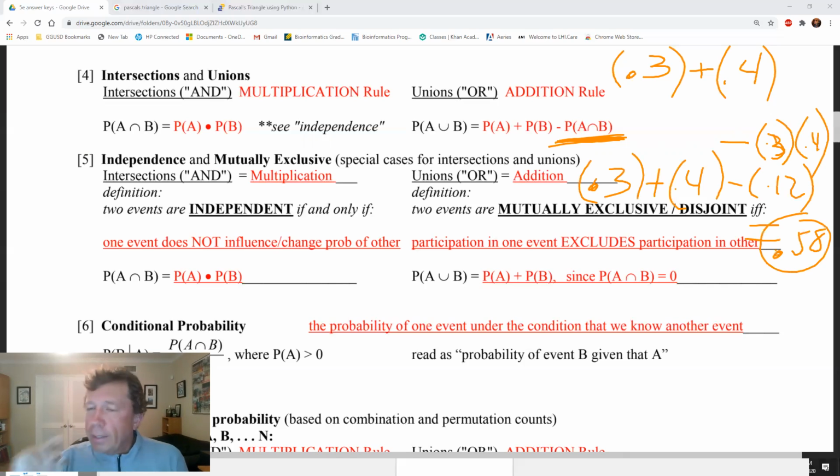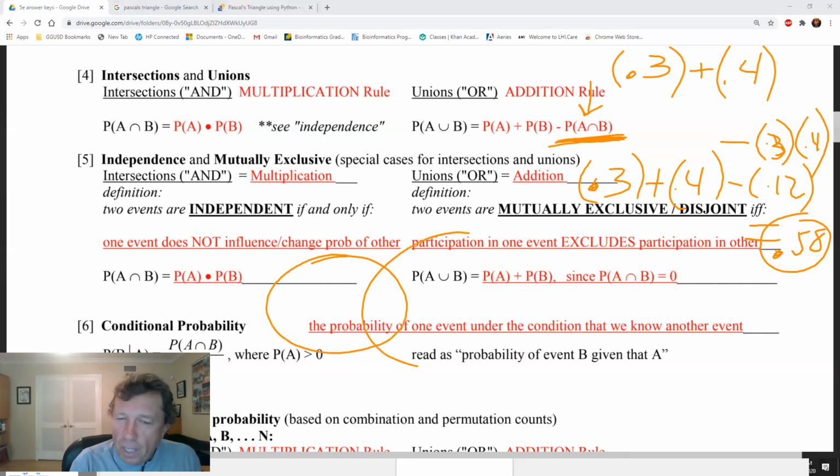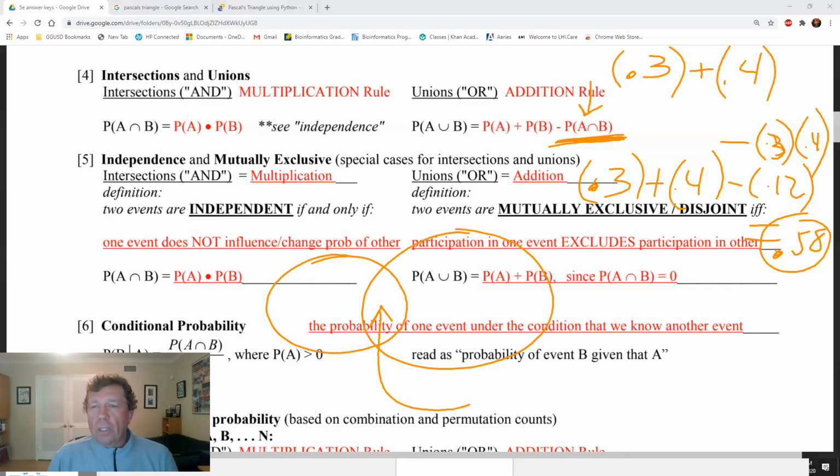Okay, so that's in baseball. One or the other getting a hit, where the first batter has a 30% chance of getting a hit, the second batter has a 40% chance of getting a hit, and you consider their at-bats independent. So the product would be where they overlap. Notice this is the intersection. This is where they both happen at the same time. A great example of intersection would be in a Venn diagram, this area right there. Okay, we're going to show you all of these skills over time. I'm just introducing it today.